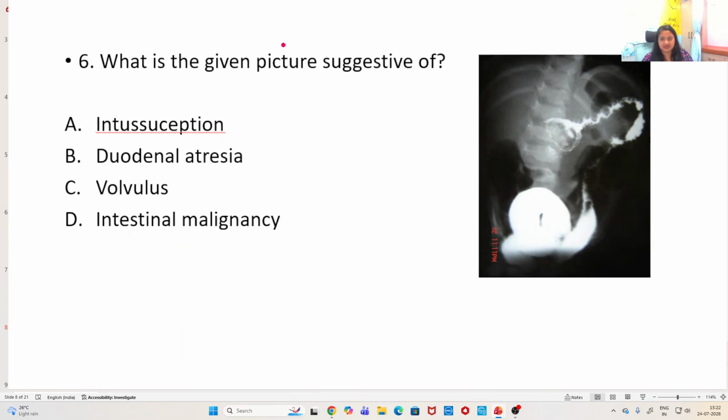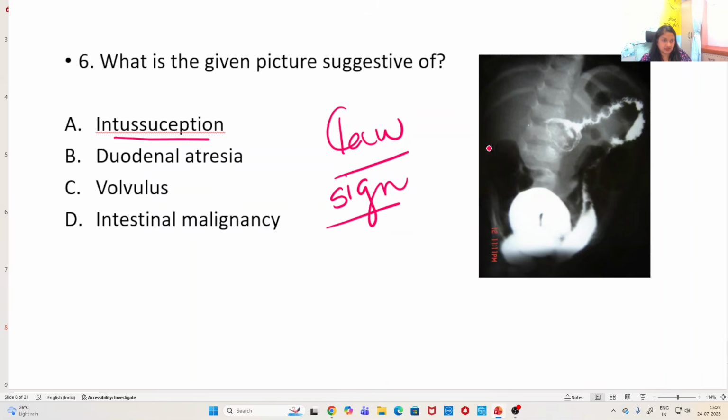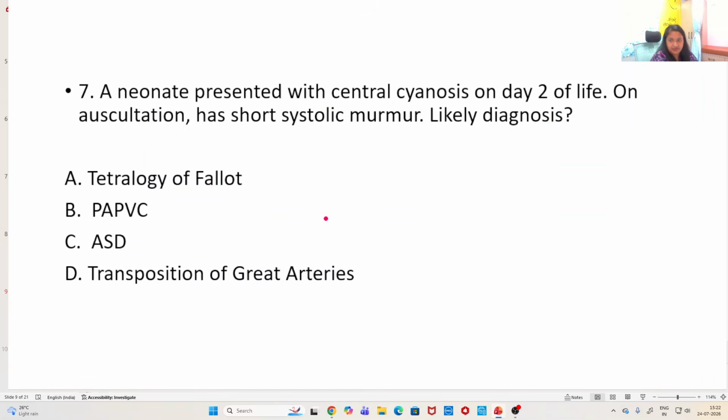What is the given picture suggestive of? Next question is this. Now this particular thing is claw sign, okay. This is the underfilling, what you are seeing here. This is defective filling of the dye when a dye study is done. So claw sign is what you are seeing in this picture, and this is seen in intussusception, right.